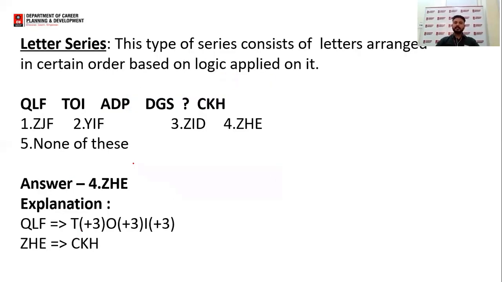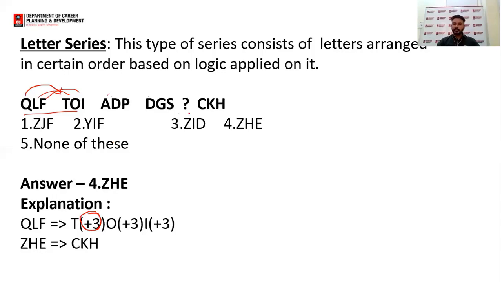This type of series consists of letters arranged in a certain order based on logic applied on it. Like, if we see the first two, just add 3 to the next term. If you add 3 to Q, you will get T. Add 3 to L, you will get O. Add 3 to F, you will get I. That means plus 3 is the pattern that is followed here. A to D, D to G, and P to S.